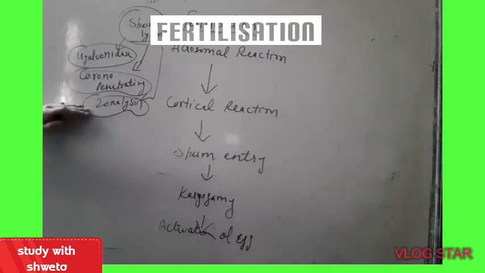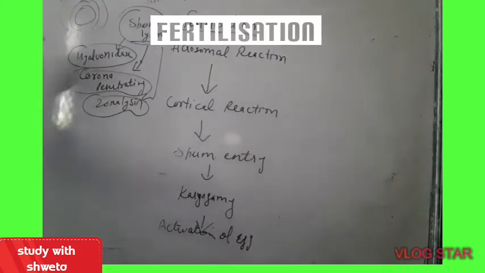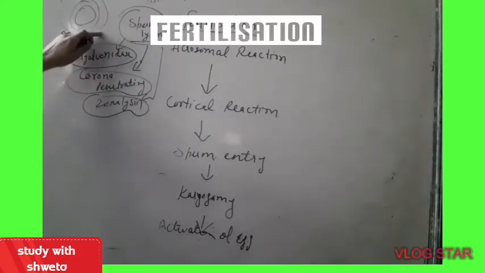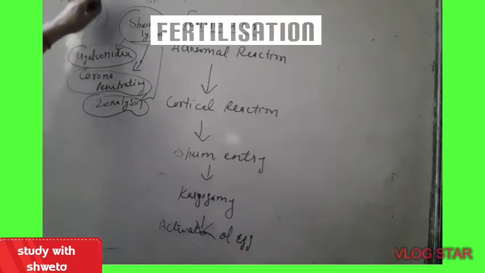These 3 enzymes break the 3 protective coverings found around the secondary oocyte. The secondary oocyte has 3 protective covers. These protective covers need to be removed first so that the acrosome can enter into the secondary oocyte. The outermost protective cover is made up of granulosa cells.